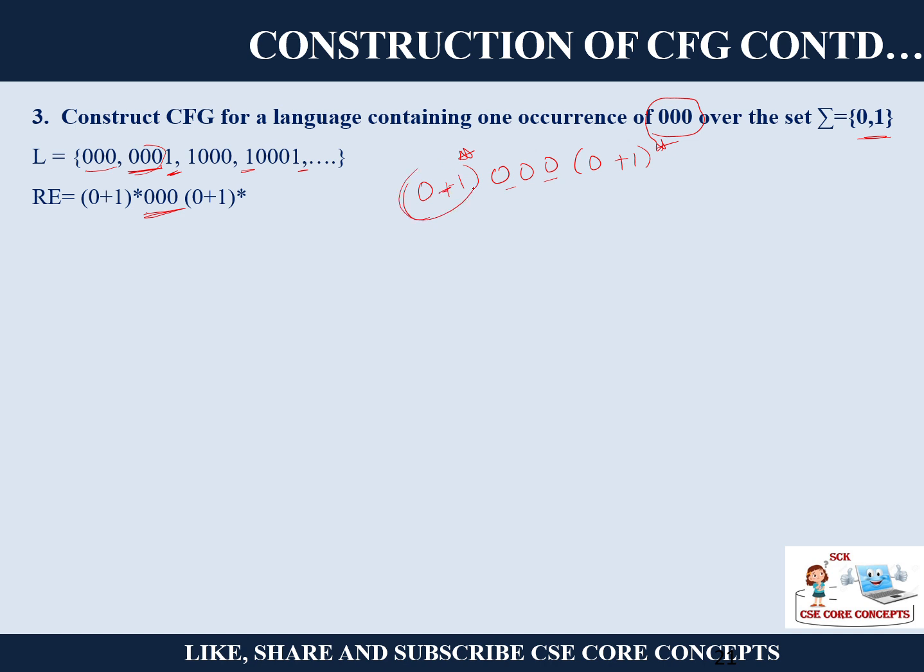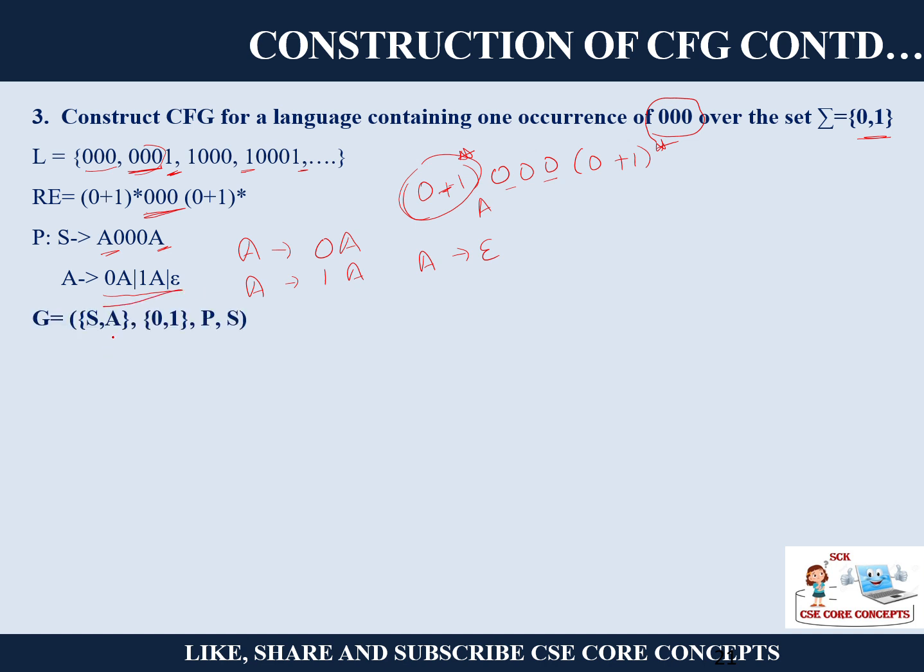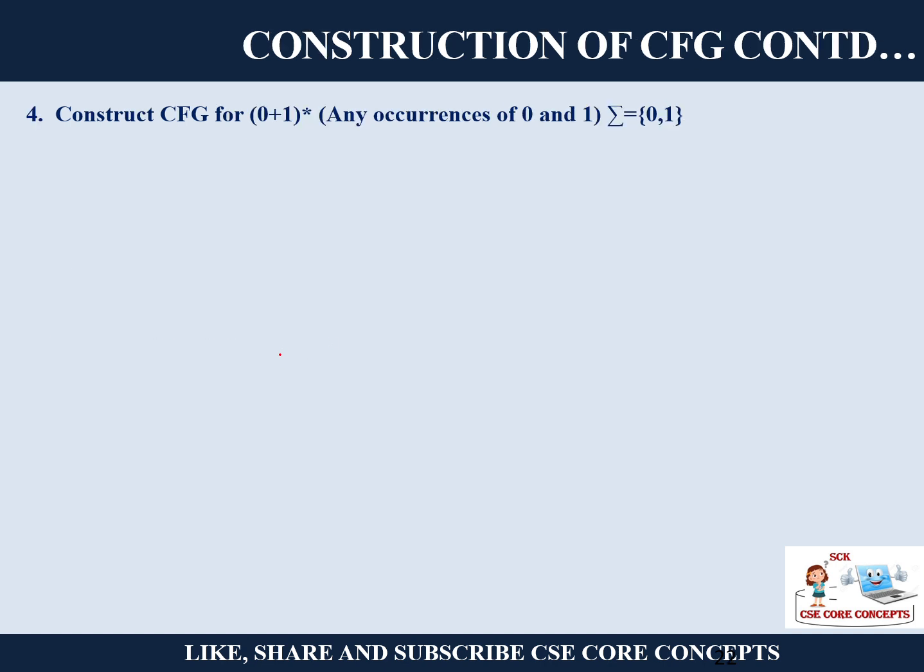So this can be represented using some non-terminals. So I can write A. Now what is my A? I can say I can have any number of zeros, and I can have any number of ones, or I can have zero number of zeros and ones. So if I club them, I can write it as 0A, 1A and epsilon. So what is my context-free grammar? I have two non-terminals S and A, two terminals 0 and 1, and the production rules.